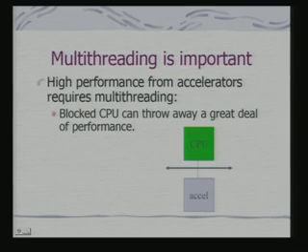If we are looking at a multi-threaded implementation, then a thread can be blocked, but the CPU can be used for servicing some other thread. So, typically an accelerator based implementation would like a software model which is concurrency based and thread based.